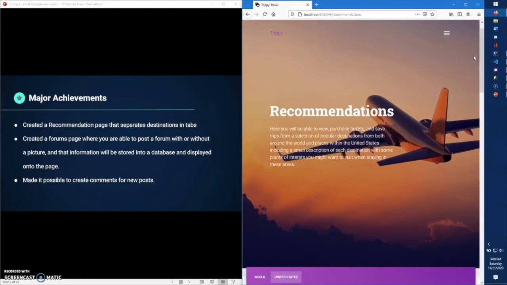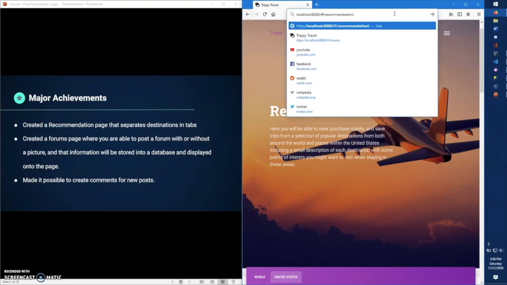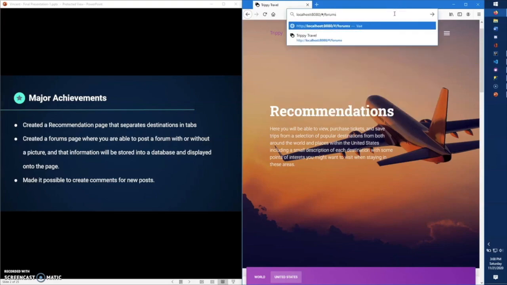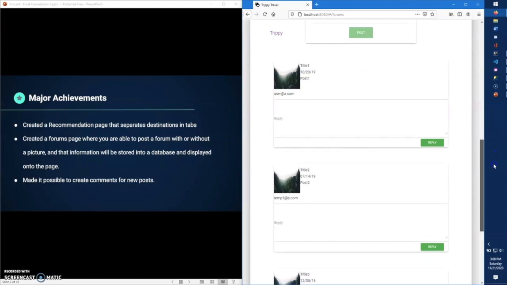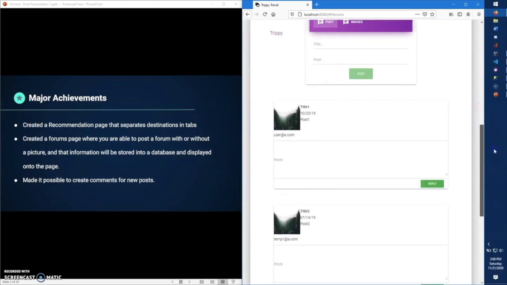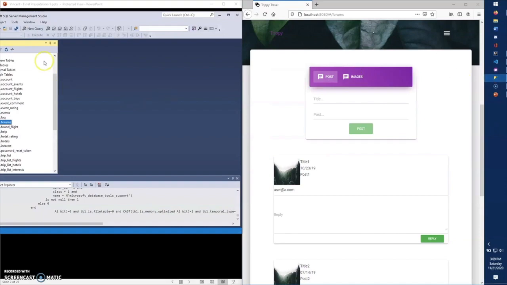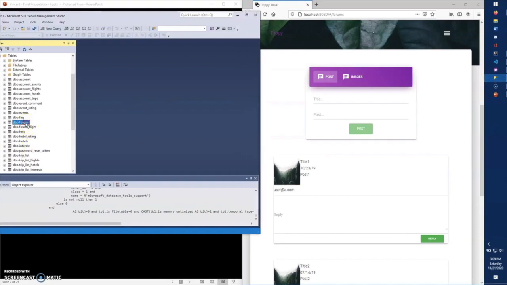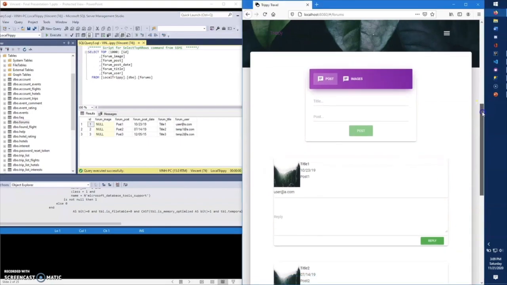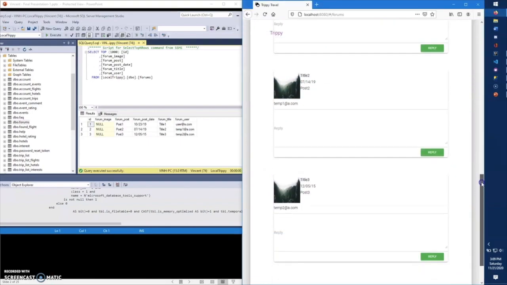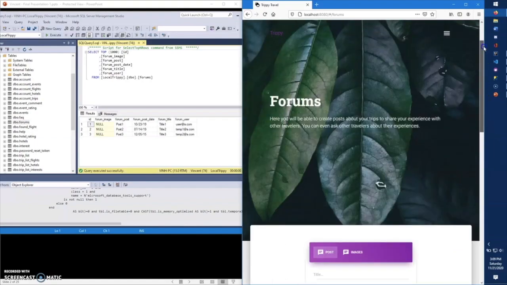I created a forms page where you are able to post a form with or without a picture, and that information will be stored into a database and displayed onto the page. So if I go over to the forms page, over here we can already see posts already been made. And if we go over to the database and we select the top rows, here we can see that the first row here matches the first post, second row matches the second post, and the third row matches the fourth post.